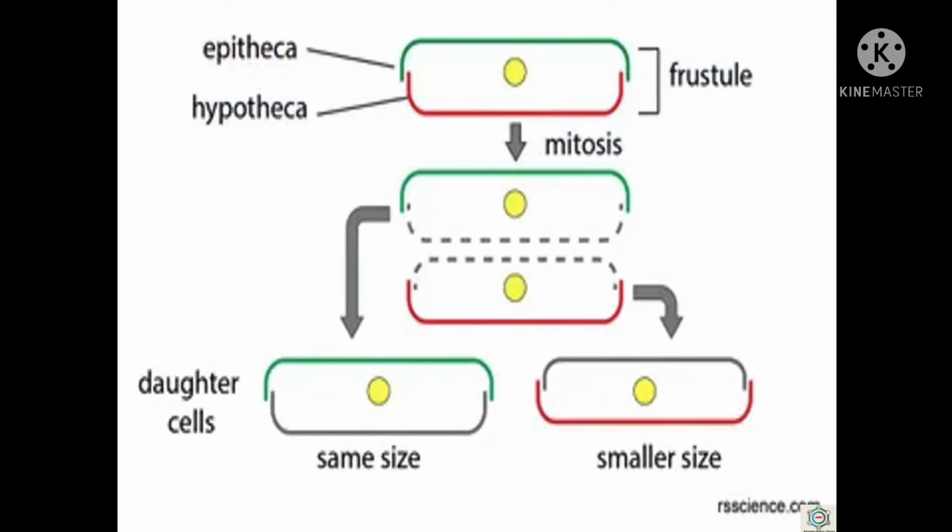Now reproduction in diatoms. The most common method of multiplication here is binary fission, that means cell division. Here you can see that it occurs at night. In this process, each daughter individual retains one half of the parent cell and the other half is synthesized, that is, the epitheca is retained and the hypotheca is synthesized.